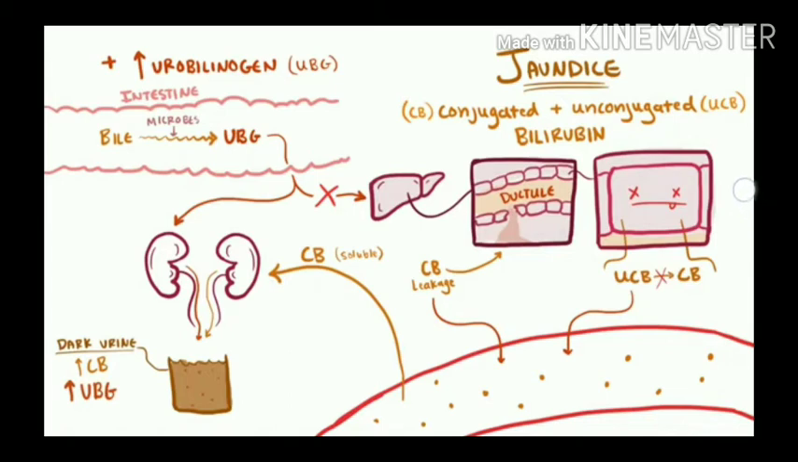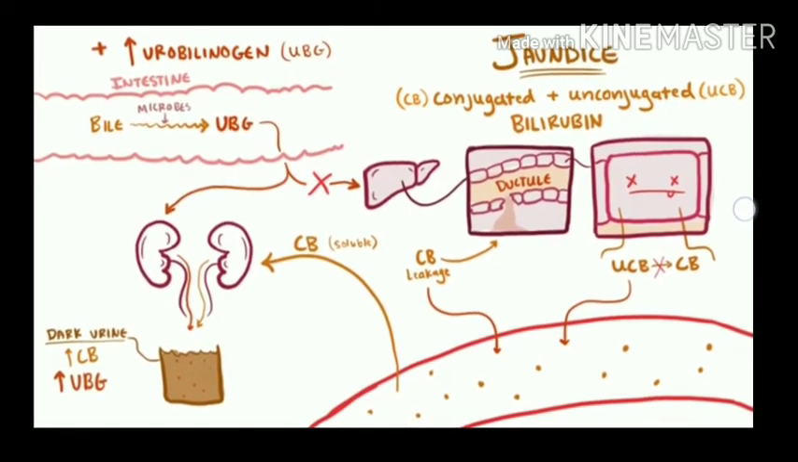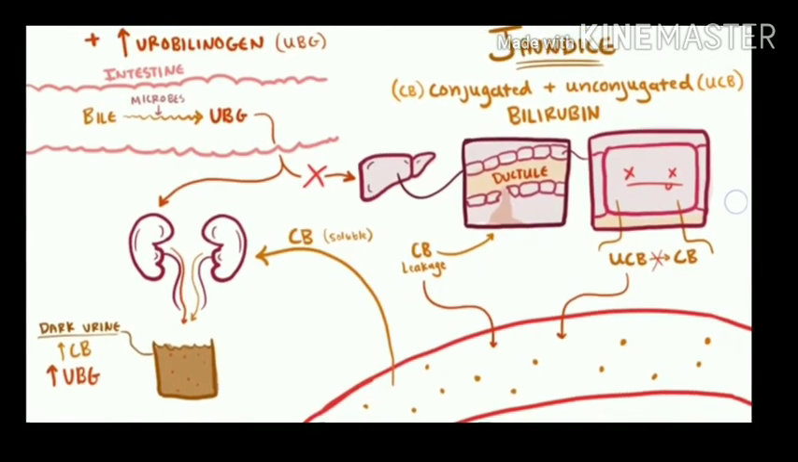But here, these liver cells are not working, so the urobilinogen is redirected to the kidneys and excreted. We end up with more urobilinogen in the urine, because it is not reabsorbed and not converted into bilirubin, so it is redirected to the kidneys.